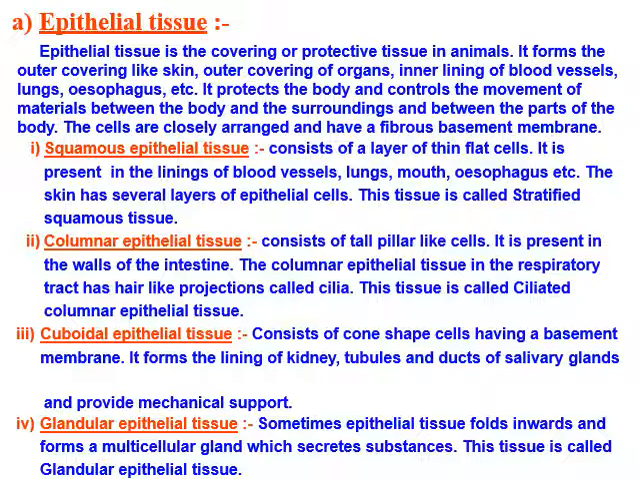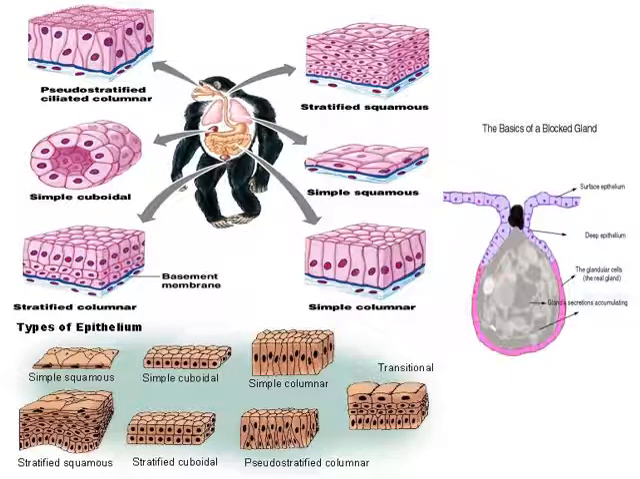Then the last is the glandular epithelial tissue. It is folded inwards and forms a multicellular gland which secretes substances. This tissue is known as glandular epithelial tissue. In this diagram, you can see different types of epithelial tissues and the places where they are present.